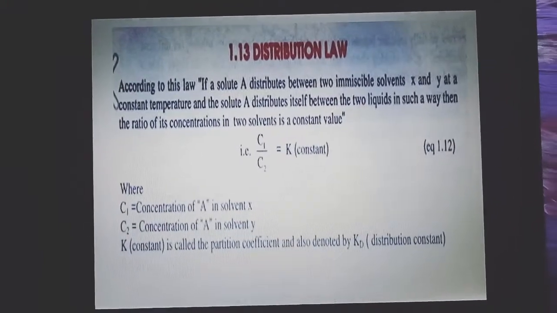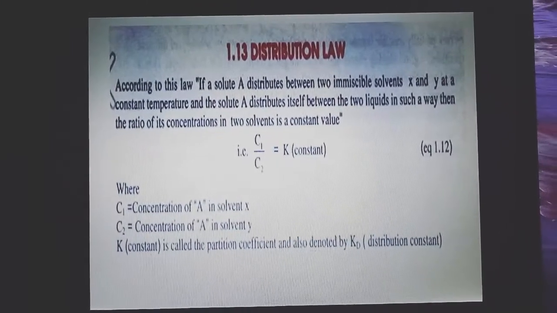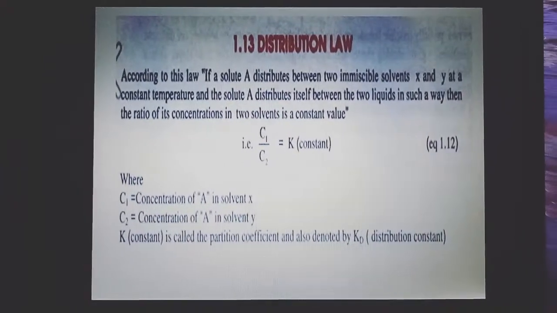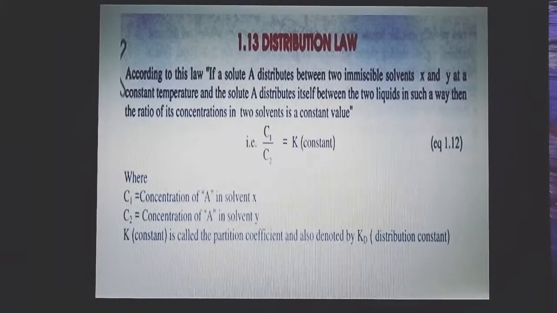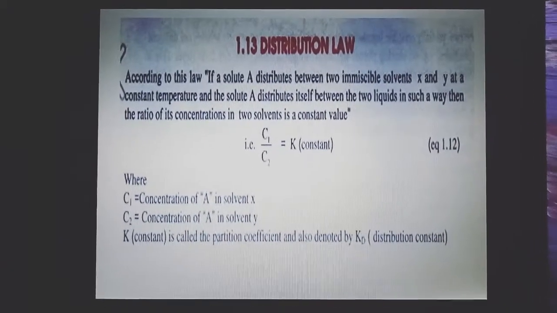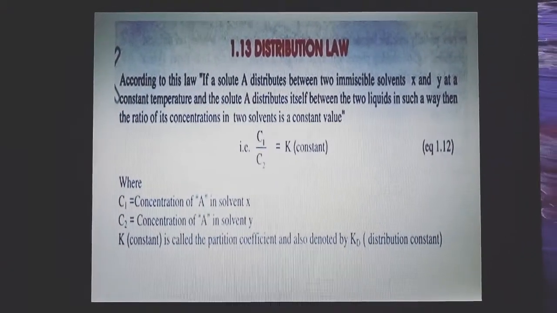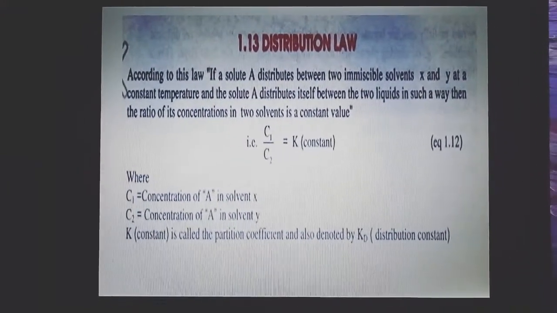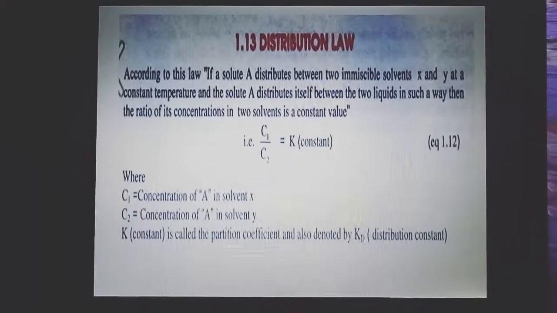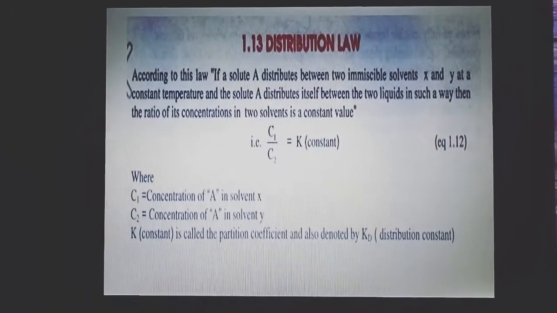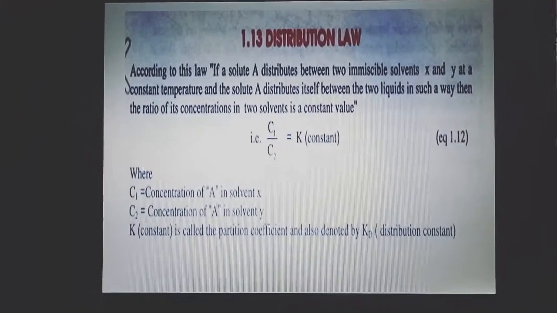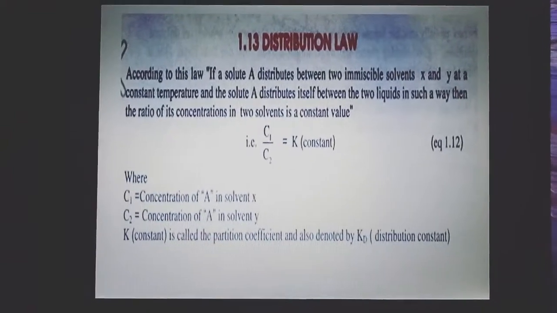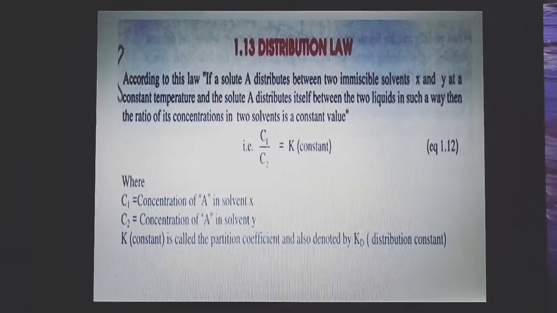For example, you have two solvents, X and Y, and a solute A. According to this law, if a solute A distributes between two immiscible solvents X and Y at a constant temperature, it distributes itself between the two liquids in such a way that the ratio of its concentration in the two solvents is a constant value. So A is a solute, and we have two solvents, X and Y.